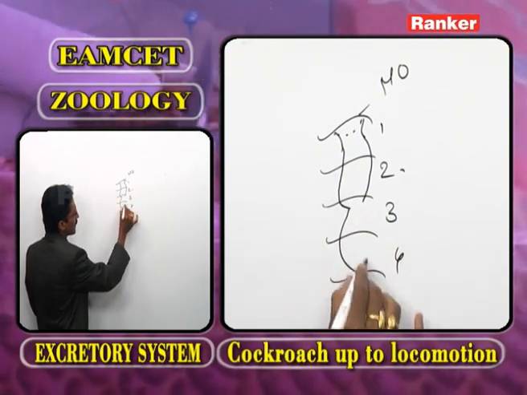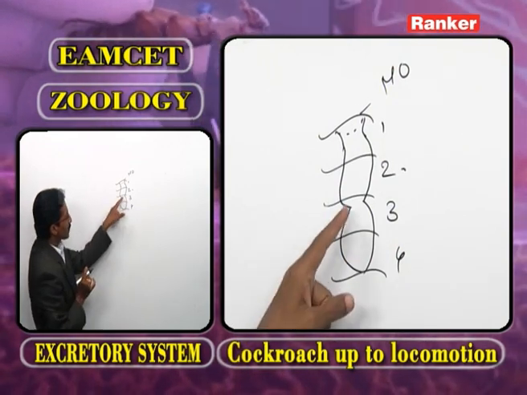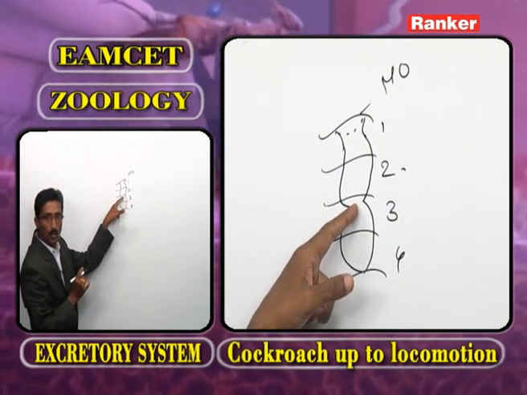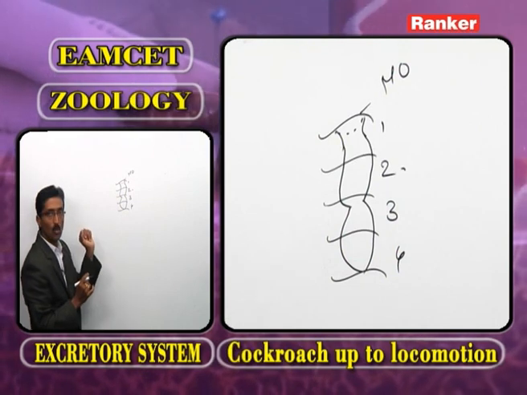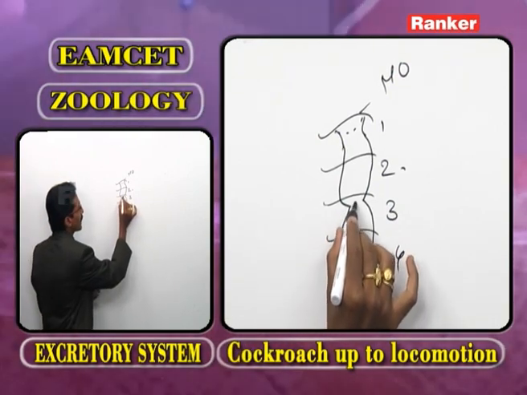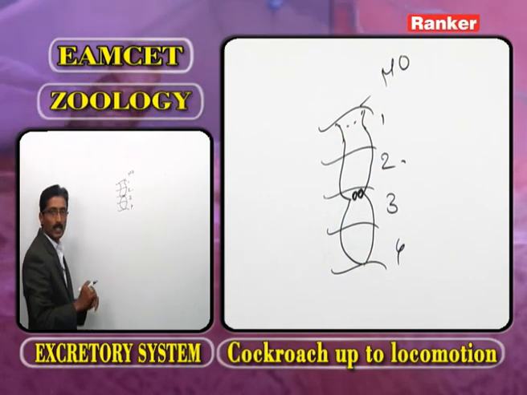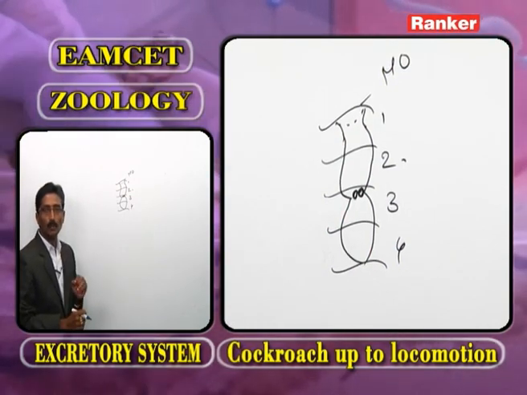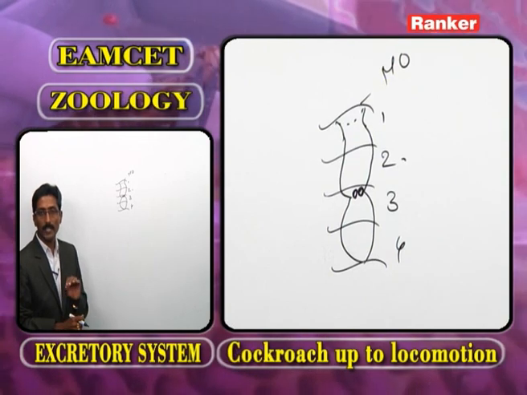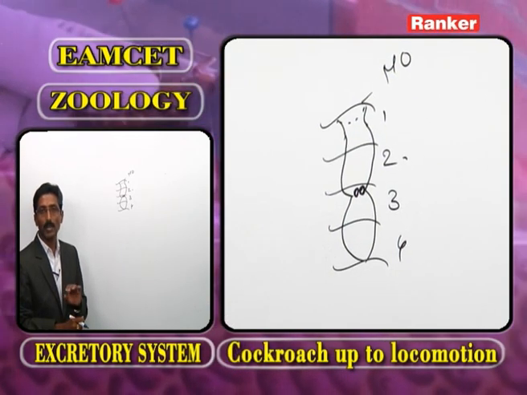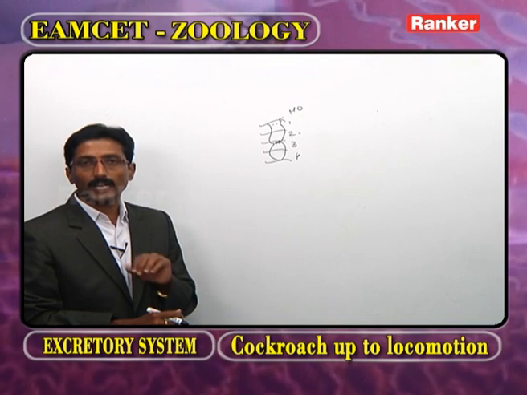This is the pharynx, and this we call the groove. On this groove, what type of ganglia are present? The suprapharyngeal ganglia. The other name of suprapharyngeal ganglia is cerebral ganglia or brain.